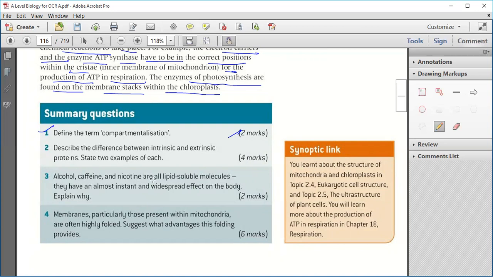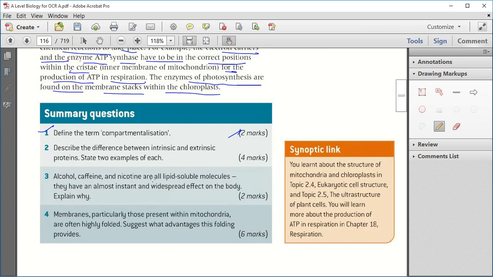Think over it. Alcohol, caffeine, and nicotine are all lipid soluble molecules. Then what will happen if something is a lipid soluble molecule? They can go through the membrane.